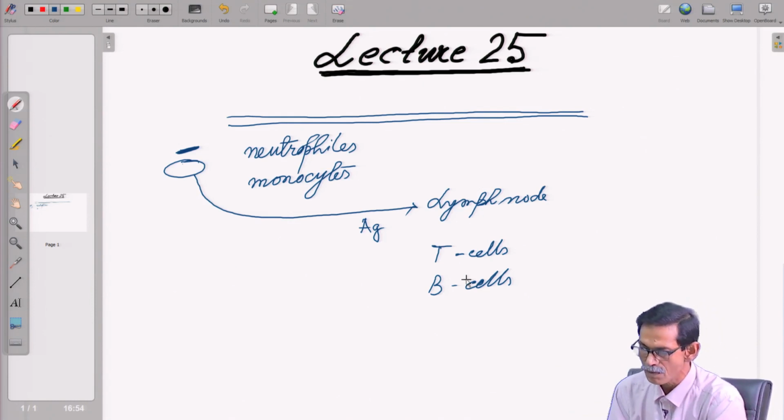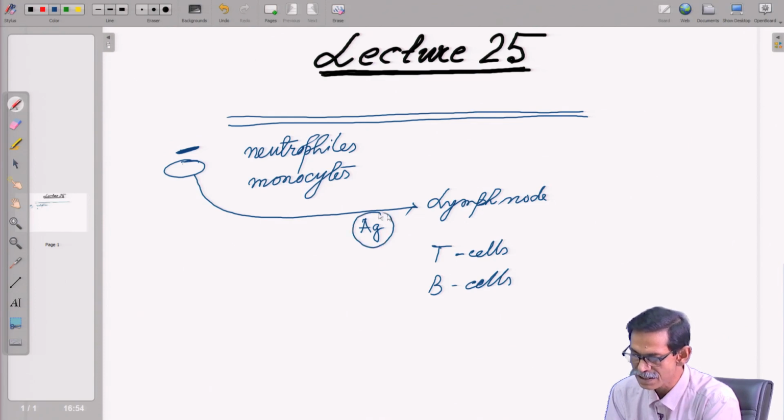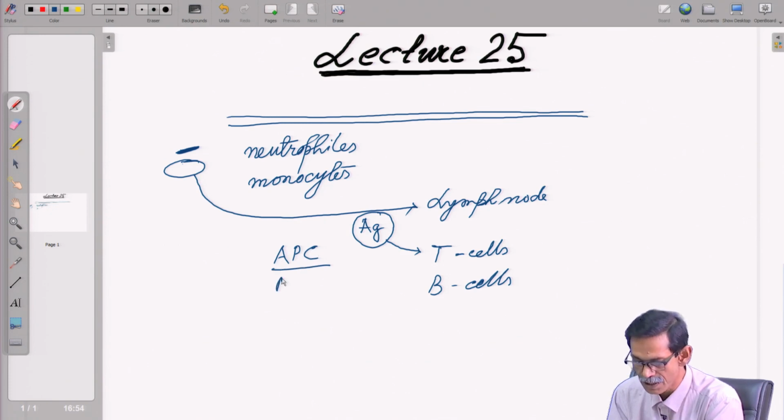So, this antigen is going to be presented to T cells by different APCs, antigen presenting cells, which are macrophages. We also write macrophage like M-phi.